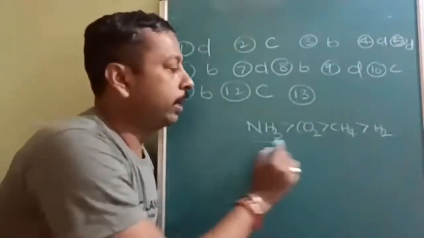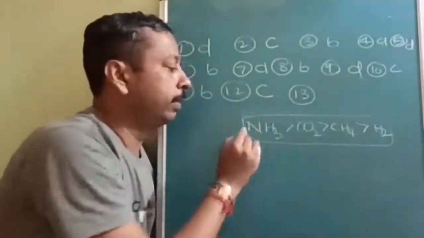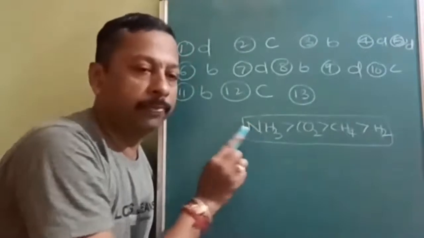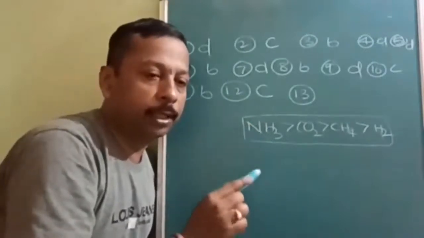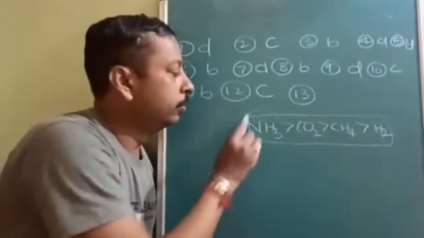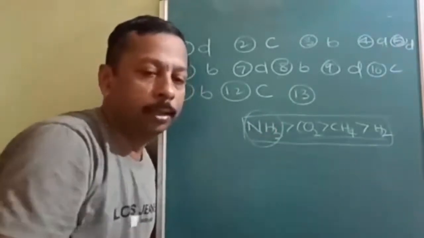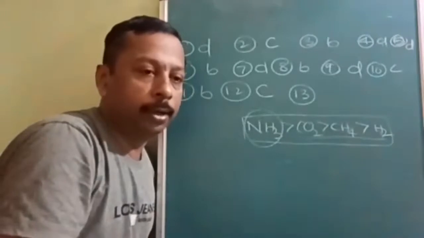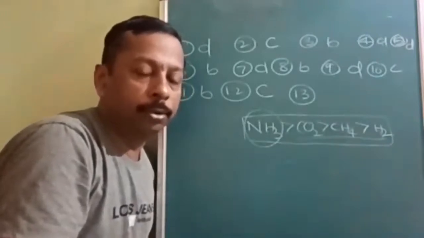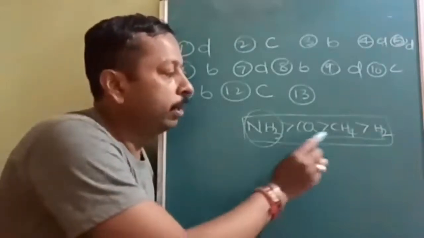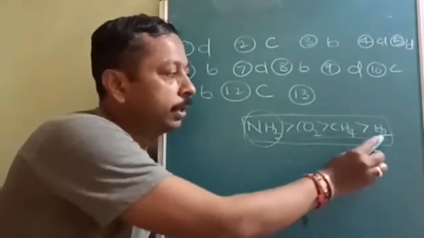So how to segregate if critical temperatures are not given? Ammonia is polar. First give preference to polar or non-polar. So this is polar. Now how have I segregated this? All are non-polar. CO2 contains a linear shape, therefore both dipole moments will get cancelled. Non-polar with high molecular mass, medium molecular mass, less molecular mass.